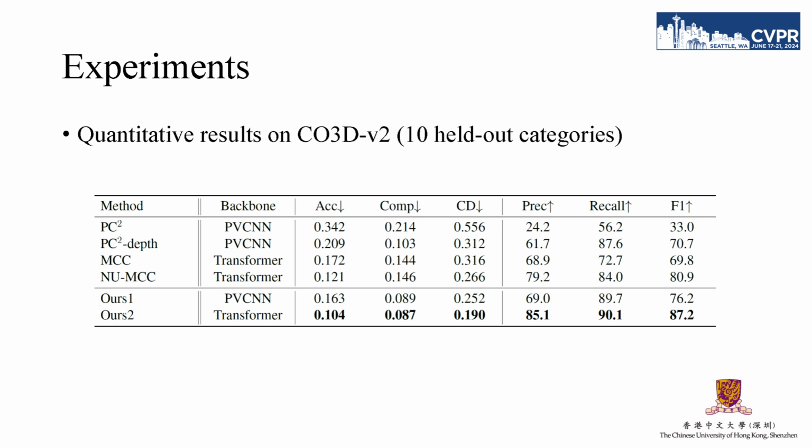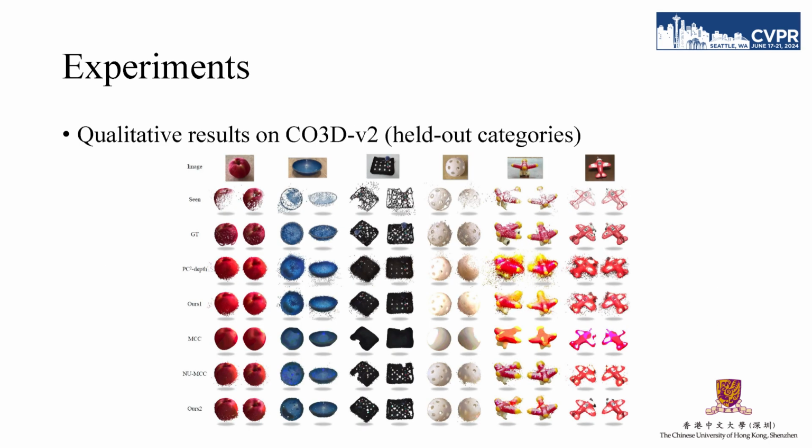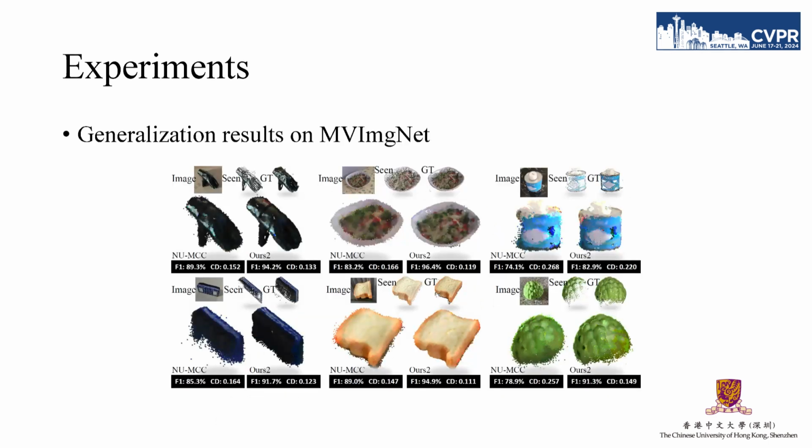In the following figures and tables, we use RS1 to refer to the implementation based on PVCNN, and RS2 for the one based on transformer. Here are some qualitative comparisons between IPoD and other SOTA methods, which also demonstrate the superiority of IPoD, especially when implemented with transformer. Reconstruction results on the MV ImageNet dataset also demonstrate the superiority of the proposed method, as shown in the figure above.